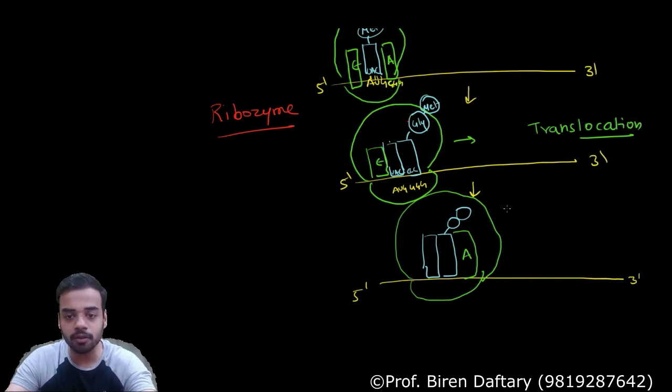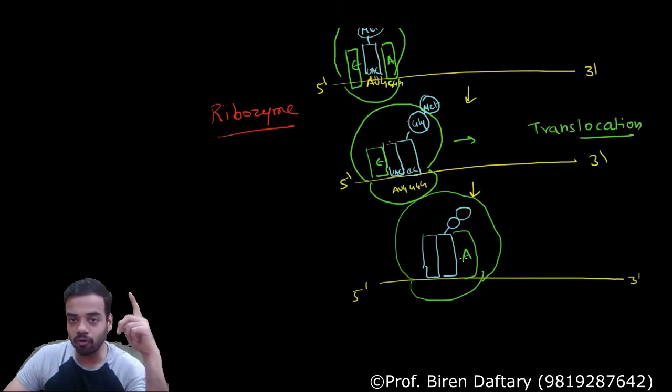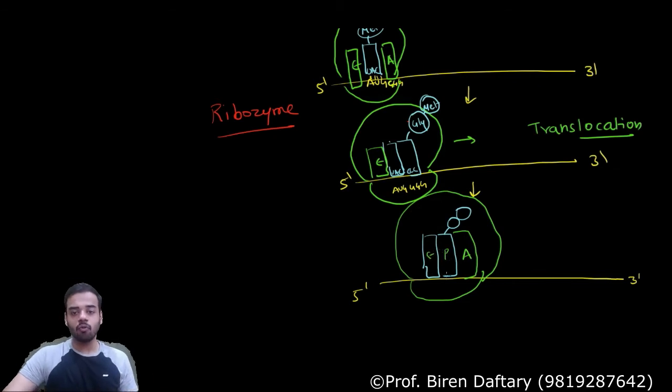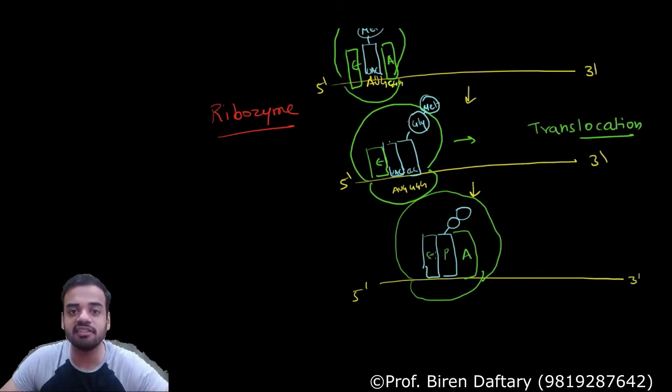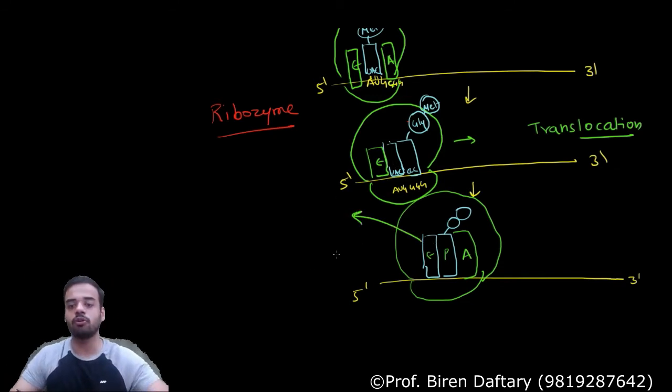Now what is going to happen? Very simple. Now I will tell you the full form of all the sites. Just pay attention. This site is called A site, correct? If you want, I will write over here, this is called P, this is called E. Why is this called the E site? Because this is the exit site. Exit means to go away. This tRNA at the exit site has done its job, it has given its amino acid, now it is empty, it has no use, so it will go. So the exit site is the site for the empty tRNA to go out.